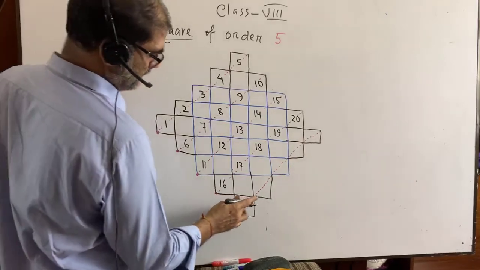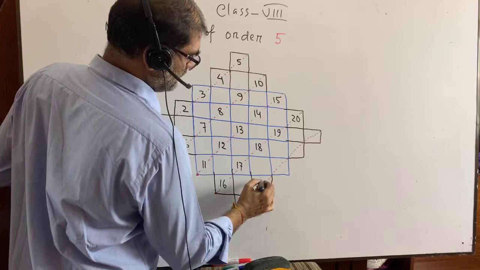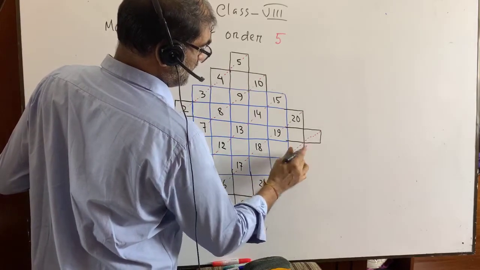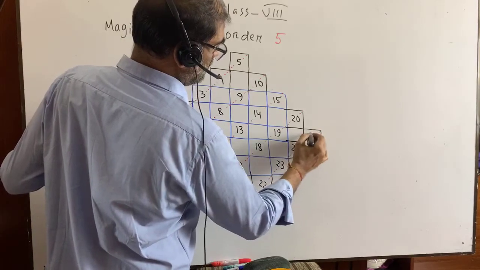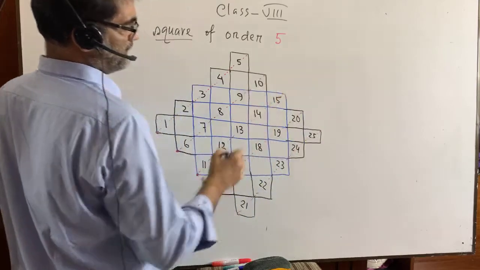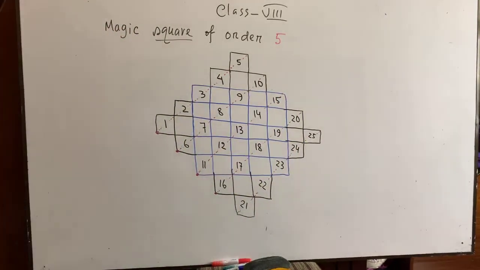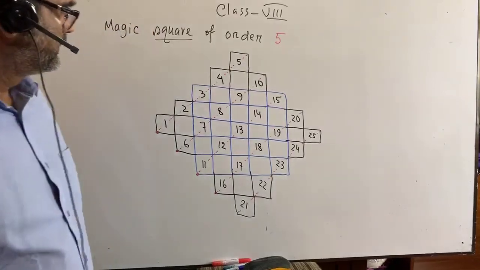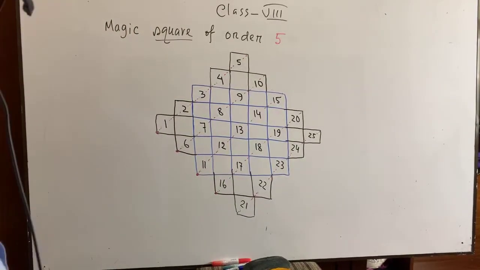Then 21, 22, 23, 24, then 25. We are not done yet, but we are about to be done. I have written the numbers starting from 1 to 25.